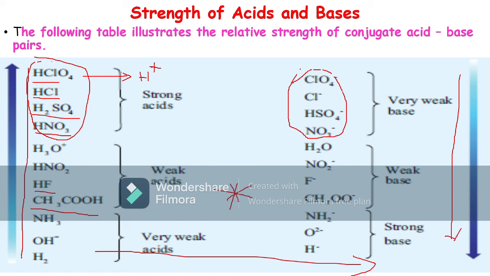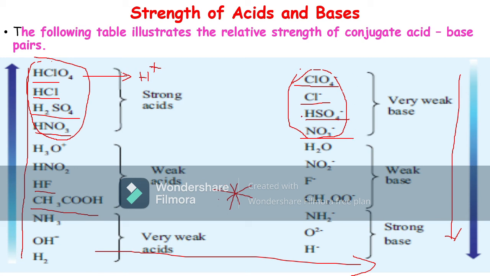In one-mark questions they will ask like this: write the conjugate base of the following acids: HClO4, HCl, H2SO4. You have to remove a proton, and the remaining part is the conjugate base: ClO4-, Cl-, bisulfate ion, NO3-.